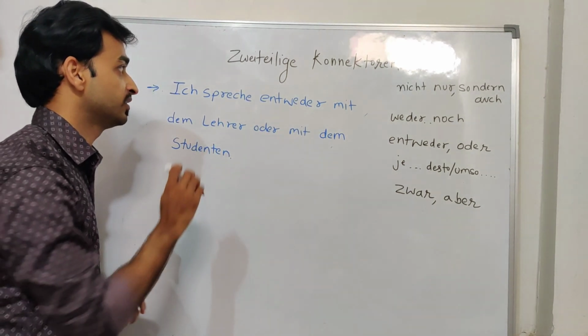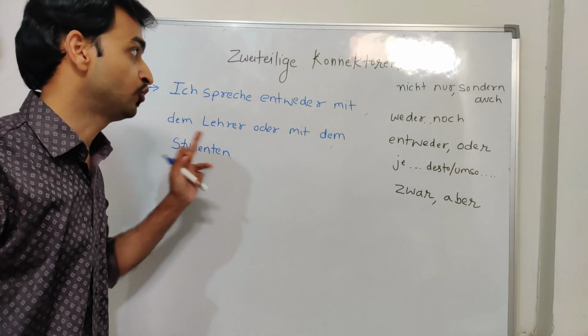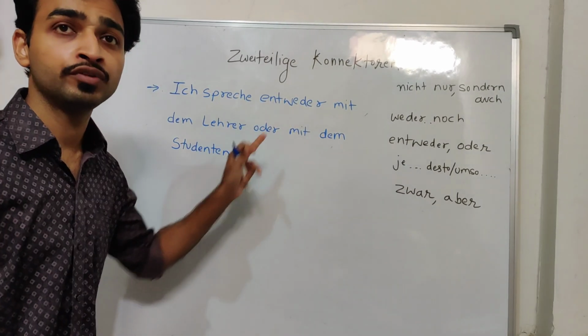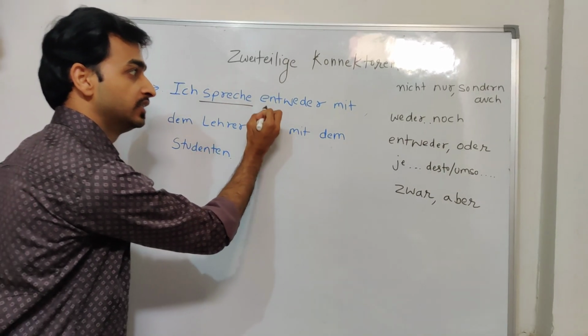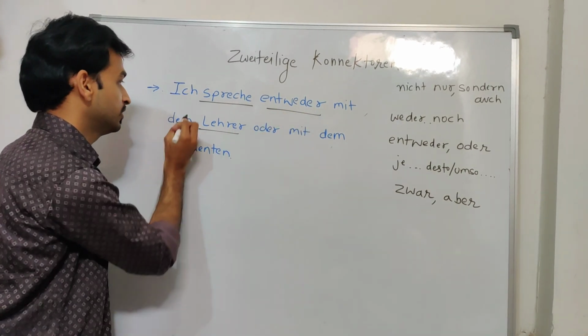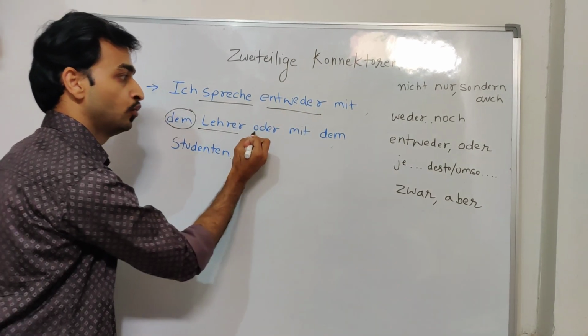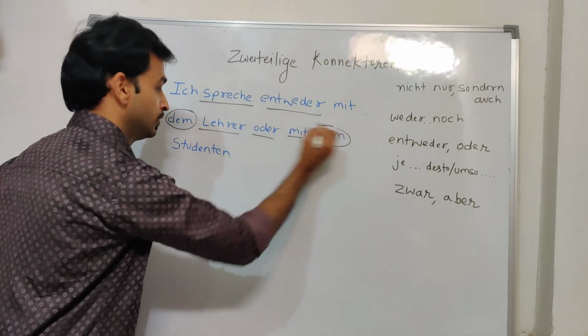So this is the sentence. Ich spreche entweder mit dem Lehrer oder mit den Studenten. I speak either with the teacher or with the students. So here the verb is sprechen. I speak either with the teacher, mit is a dative preposition. Therefore we have used dem. Then or with the students. Again dative, same. So, with the students.